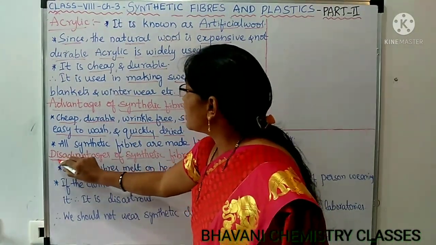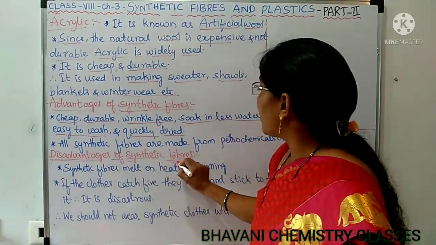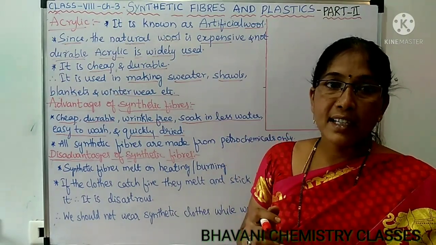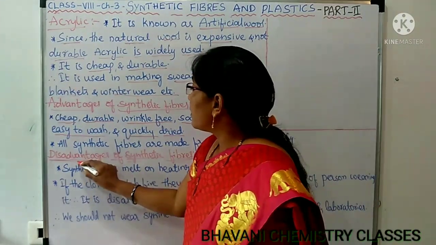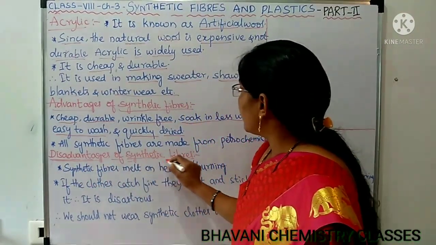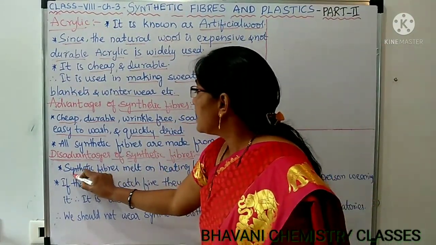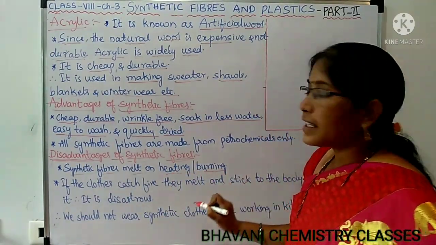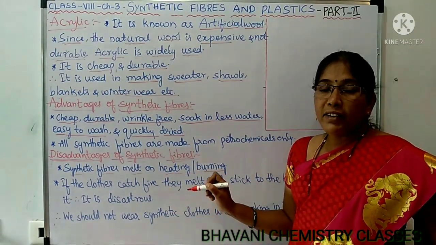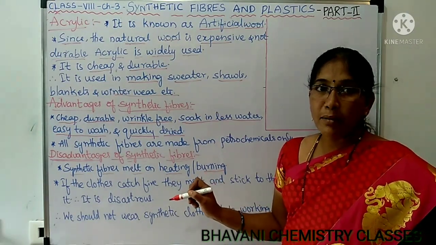Now, the disadvantages of synthetic fibers. Everything has its advantages and disadvantages. What are the disadvantages of synthetic fibers? Synthetic fibers melt on heating or burning. We see the difference here. When we burn natural fibers, it will be okay.